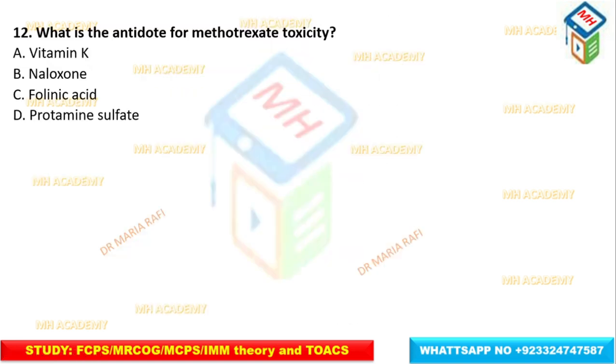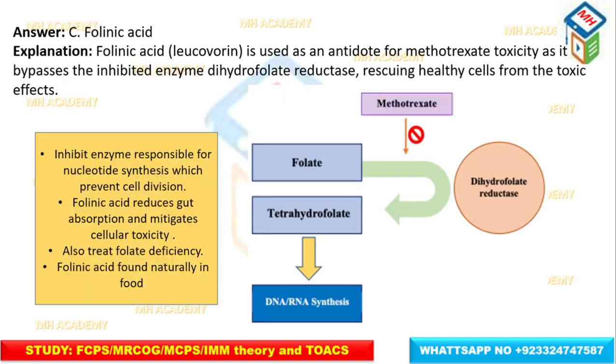Next MCQ is, what is the antidote for methotrexate toxicity? Vitamin K, naloxone, folinic acid, protamine sulfate. The correct answer is folinic acid. Folinic acid, or leucovorin, is used as an antidote for methotrexate. Methotrexate inhibits the enzyme responsible for nucleotide synthesis, which prevents cell division.